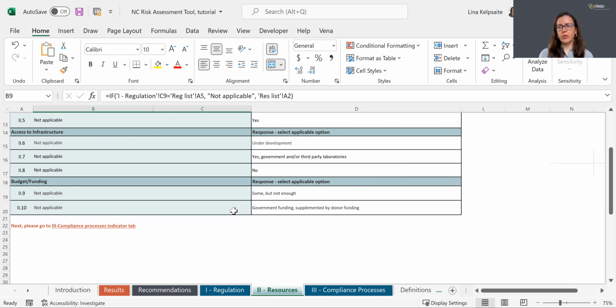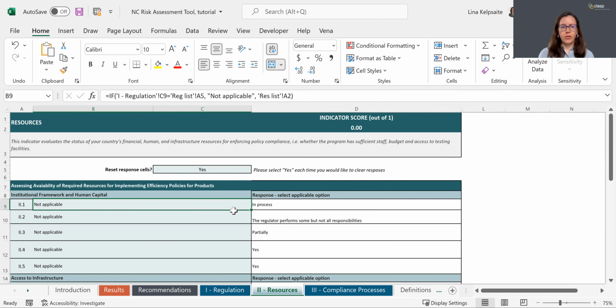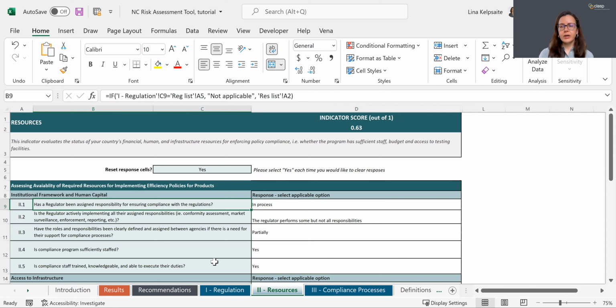Again, I already completed the responses for the fictional country for which the indicator score is 0.63 out of 1.